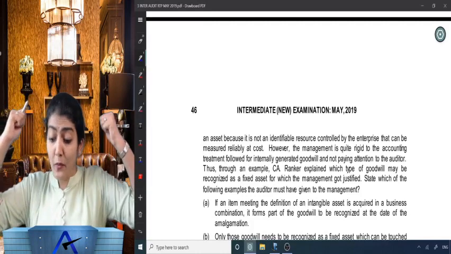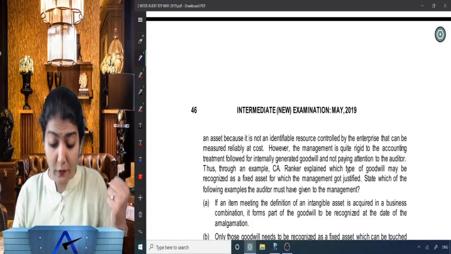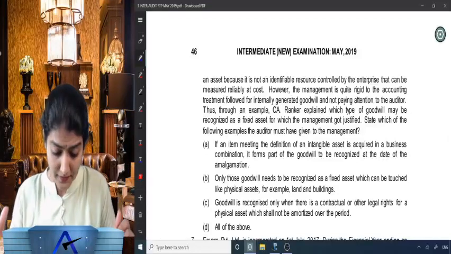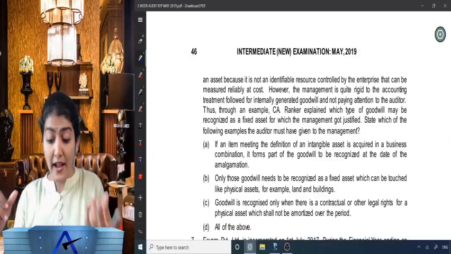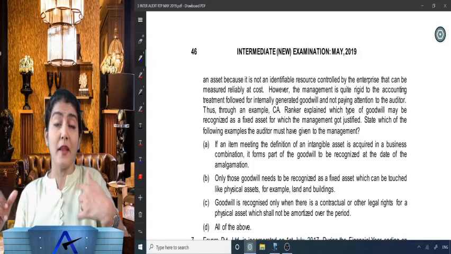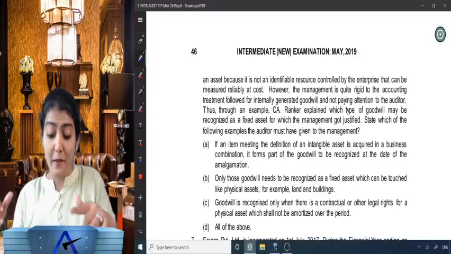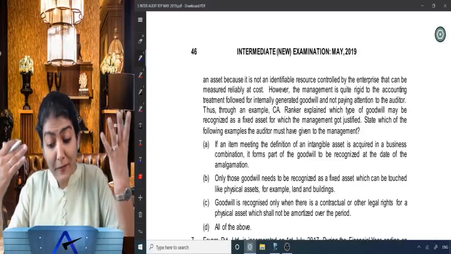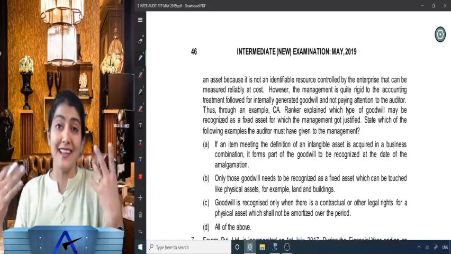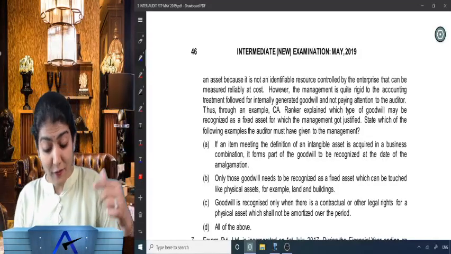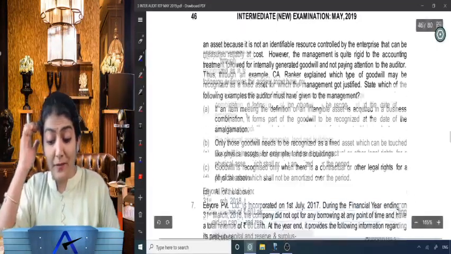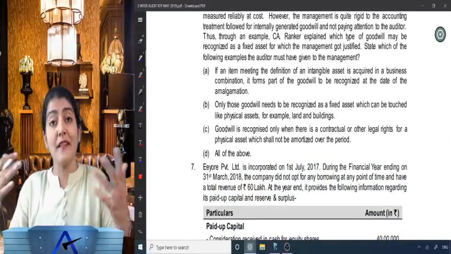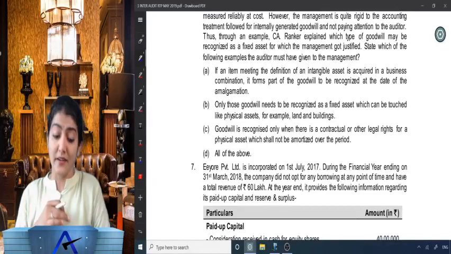However, the management is quite rigid about the accounting treatment followed for internally generated goodwill and is not paying attention to the auditor. Thus, through an example, CA Ranker explained which type of goodwill may be recognized as a fixed asset, for which the management got justified. State which of the following example the auditor must have given to the management. Oh, such a nice question drafted over there. So first they were not agreeing, then the Ranker gave the example, then they agreed. So what example did the Ranker give?